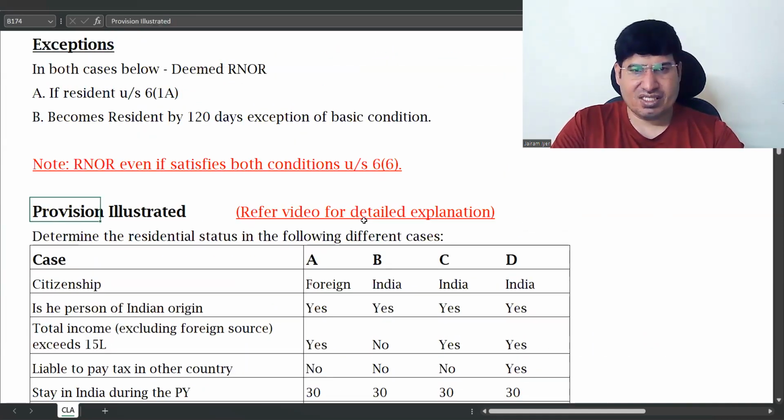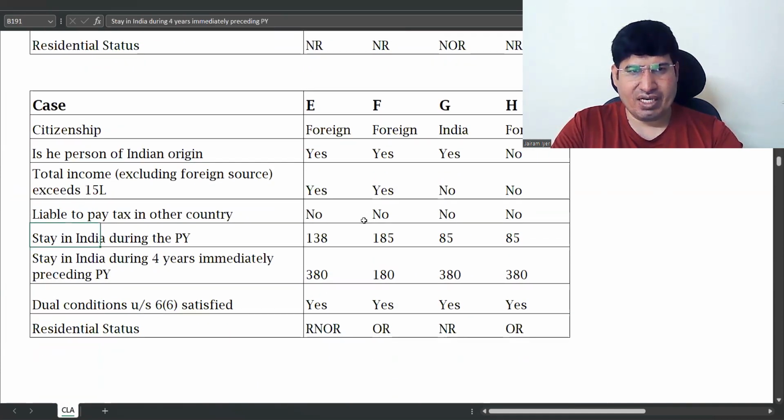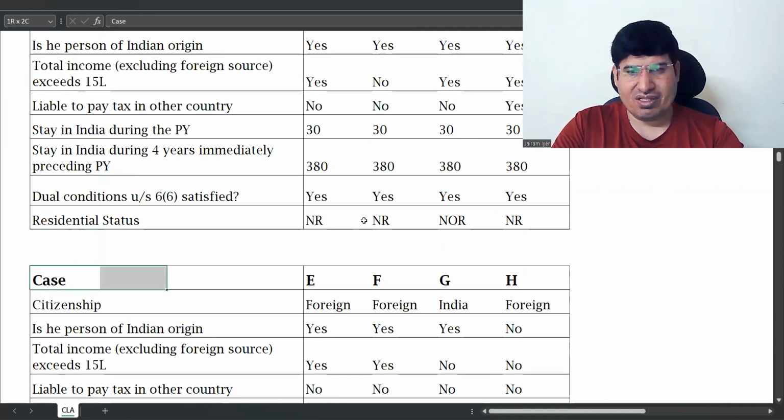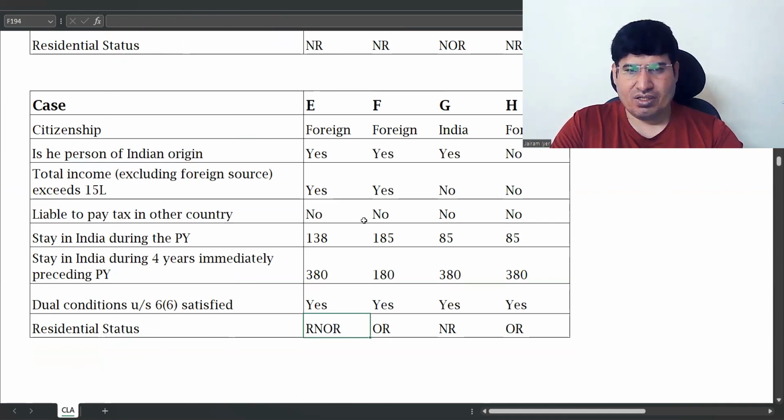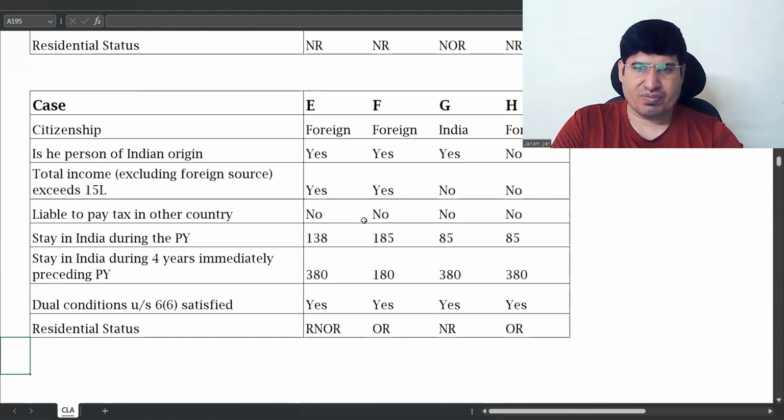So now after this, we did this problem, correct? In this problem, the first four we had done, and for these four, I told you that I will get back on this. Now let us see this E, F, G, and H. So we have been given all these things: citizenship, whether he is a person of Indian origin or not.